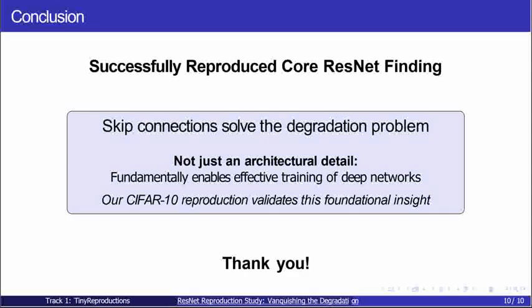In summary, I've successfully reproduced the core finding of the ResNet paper. Skip connections aren't just an architectural detail, they fundamentally solve the degradation problem, enabling effective training of deep networks.